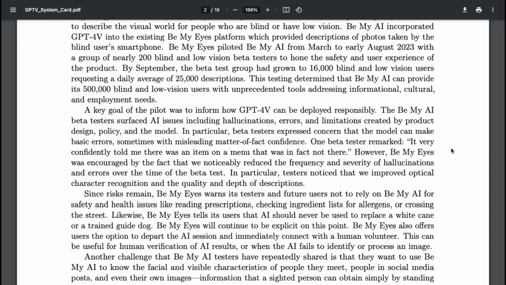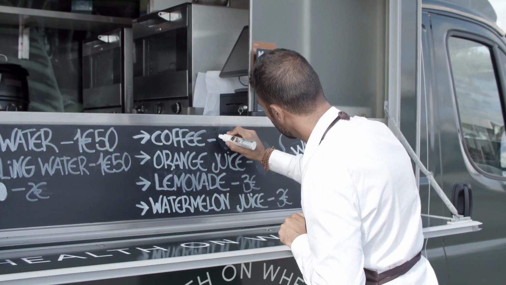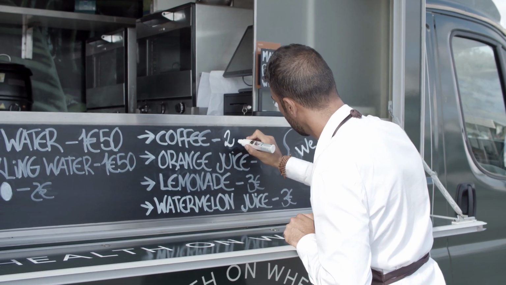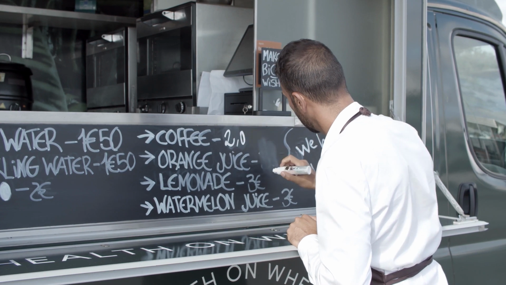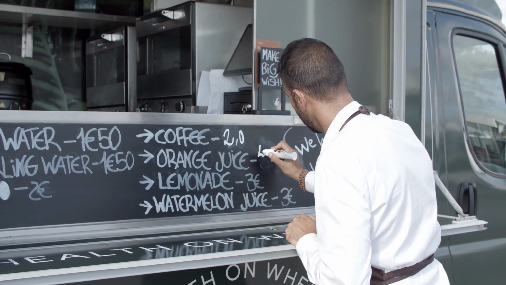Users experienced model hallucinations. In one scenario, GPT-4V confidently told the user there was an item on a menu that was in fact not there. That's why it's always good to double check and triple check the results.